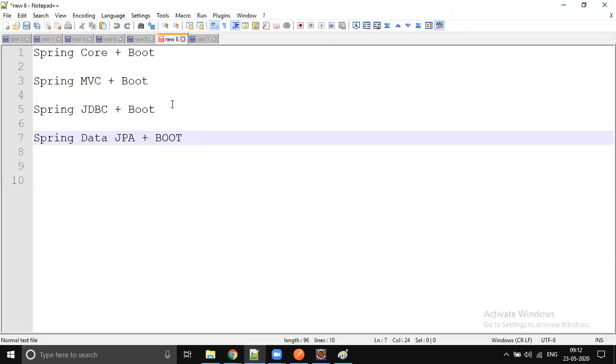Boot is like a kind of salt. In every curry we'll put that. We'll apply it in every curry.